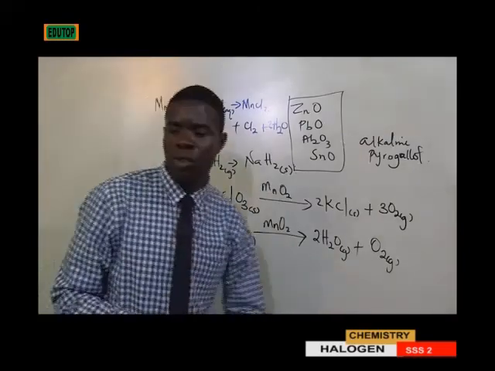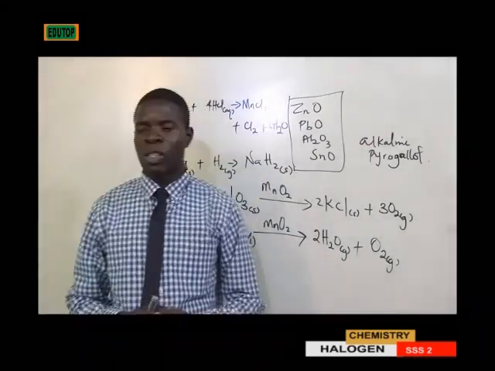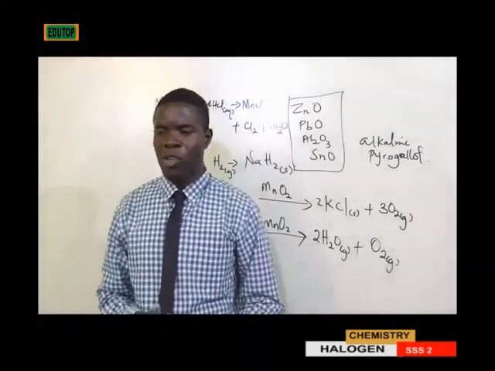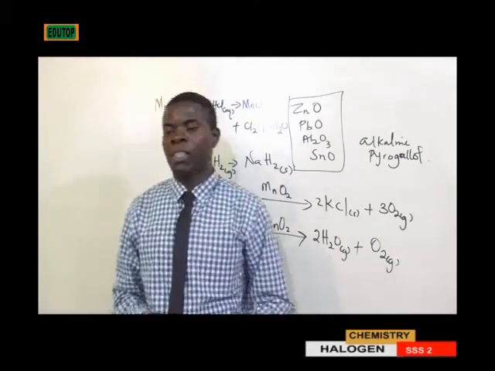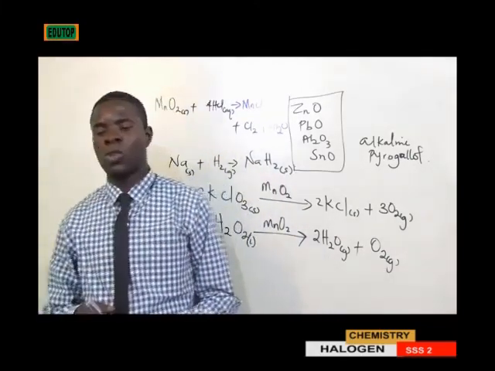So one way of preparing chlorine in the laboratory is the reaction of manganese(IV) oxide with hydrochloric acid. Industrially, chlorine is prepared by electrolysis of brine, that's concentrated sodium chloride.